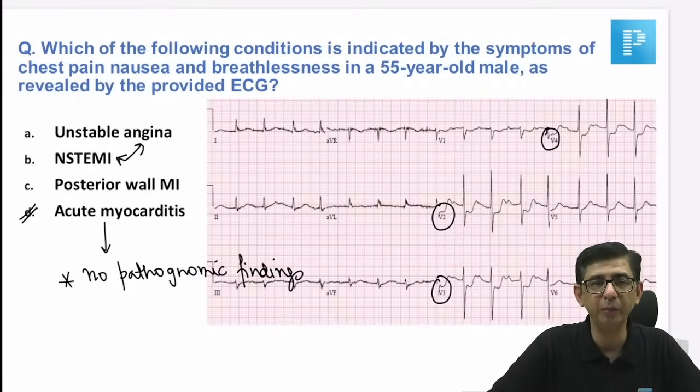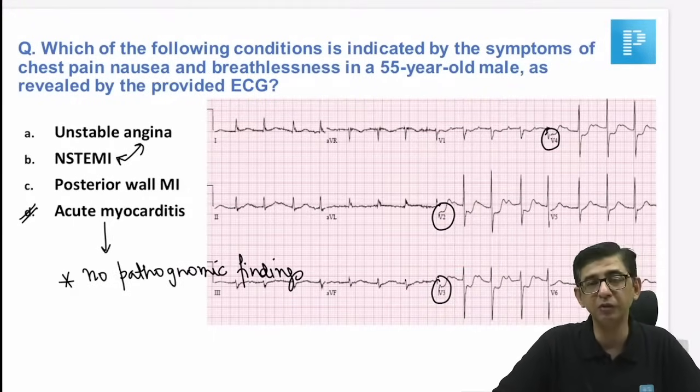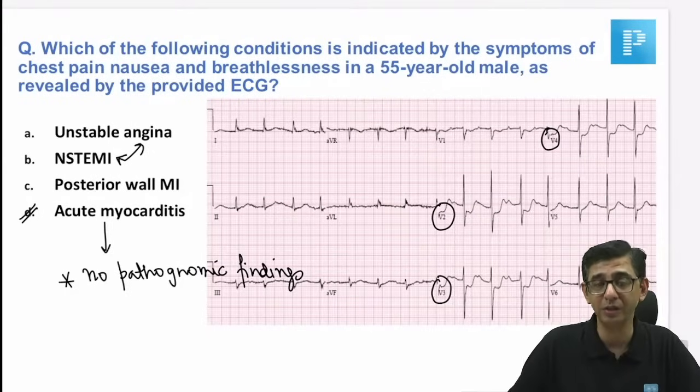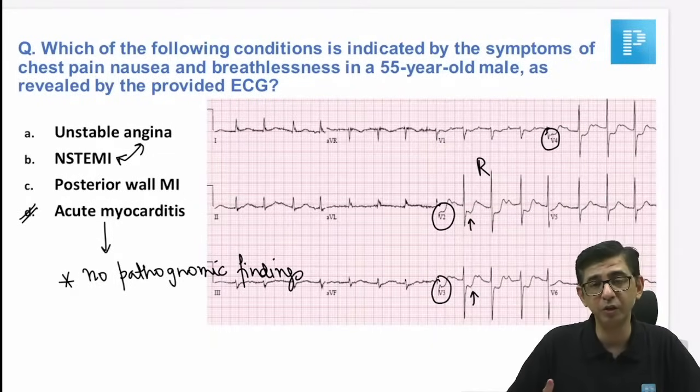So I have to solve it by exclusion for posterior wall myocardial infarction. Why am I focusing on posterior wall MI at the moment is some diagnostic criteria which are present in this particular case. One of the diagnostic criteria would be that there is a ST depression, that's okay. It's more of a horizontal ST segment depression that is present. And more importantly, there is no T wave inversion.